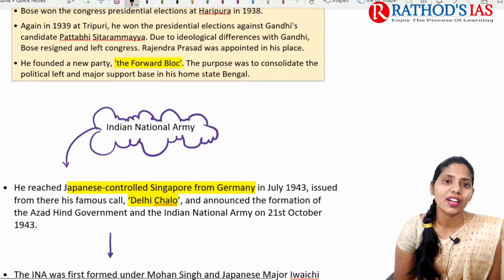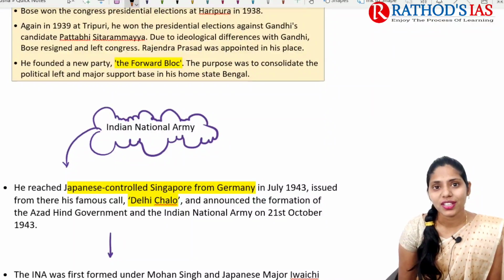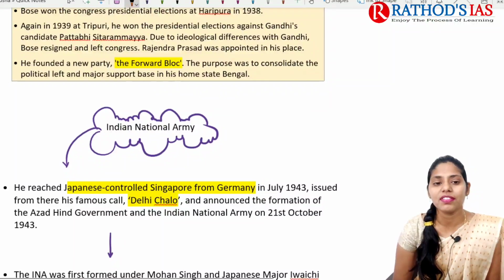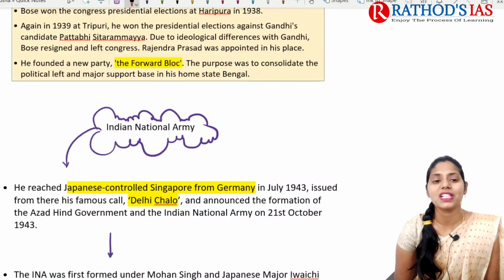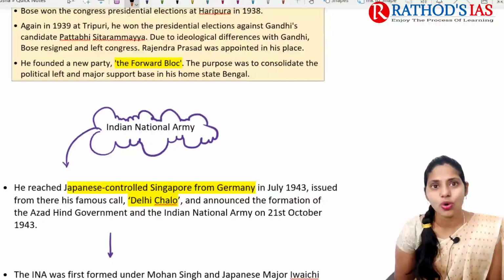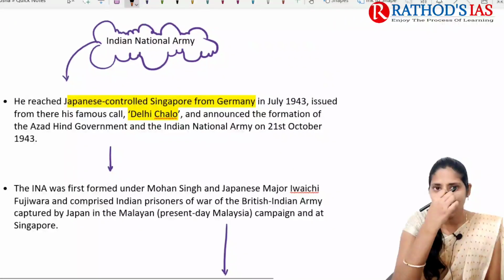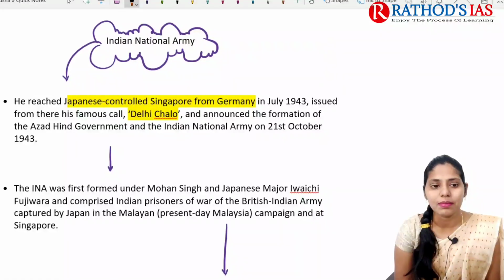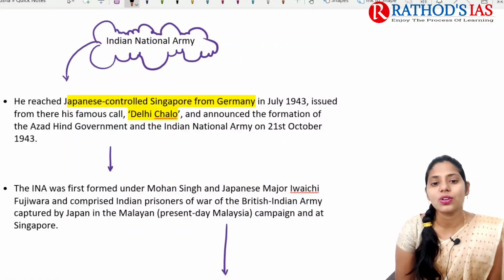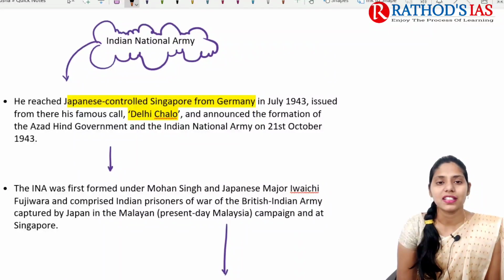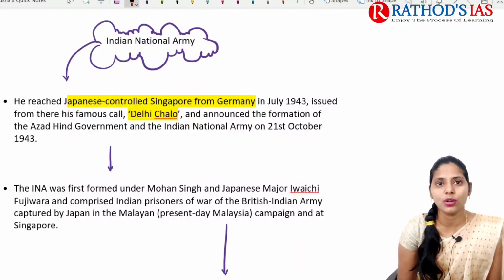And later on he founded a new party. The name of that new party was the Forward Bloc. The purpose was mainly to consolidate the political left and to provide a major support base in his home state, Bengal. So we're talking about some facts regarding the INA, the Indian National Army. He reached Japanese-controlled Singapore from Germany in 1943, and from there he started the famous call, that is Delhi Chalo.